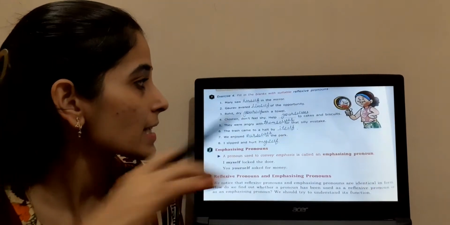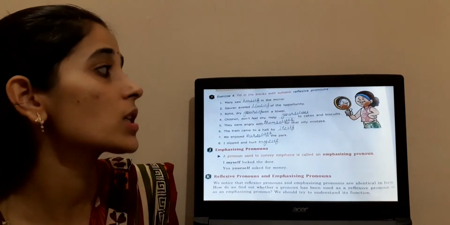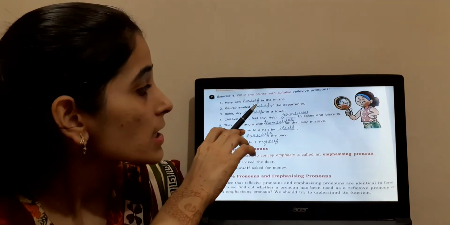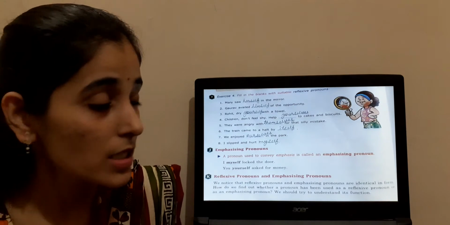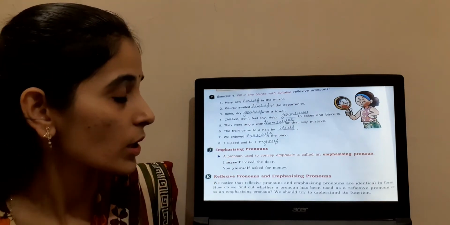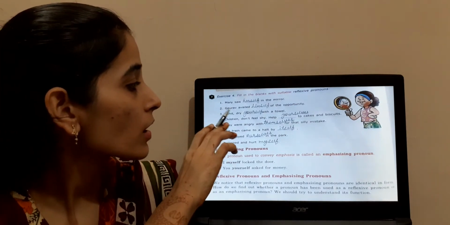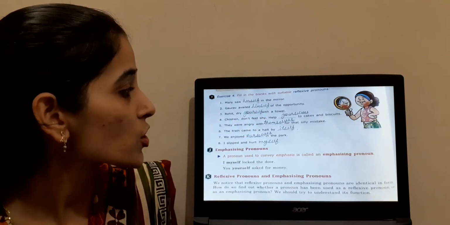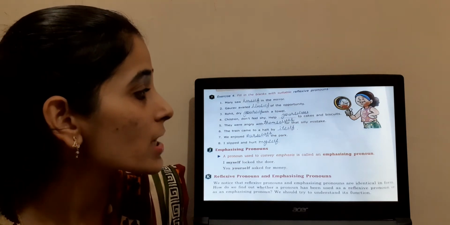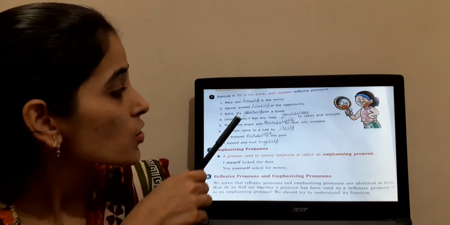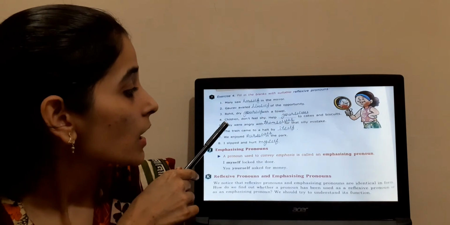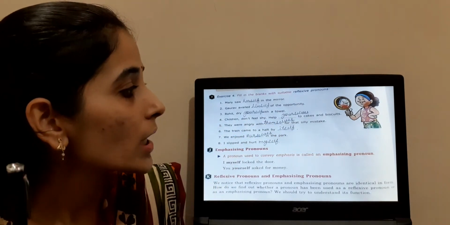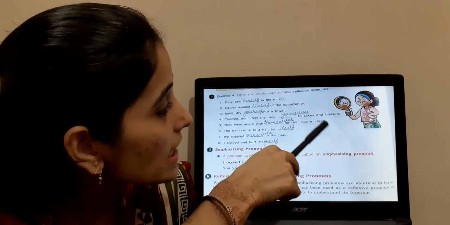Let us move to the exercise here. Fill in the blanks with suitable reflexive pronouns. Mary saw herself in the mirror. There is a very thin difference here, but I'll tell you afterwards. Gaurav availed himself of the opportunity. Rohit, dry yourself with a towel. Children, don't feel shy. Help yourselves to cakes and biscuits.